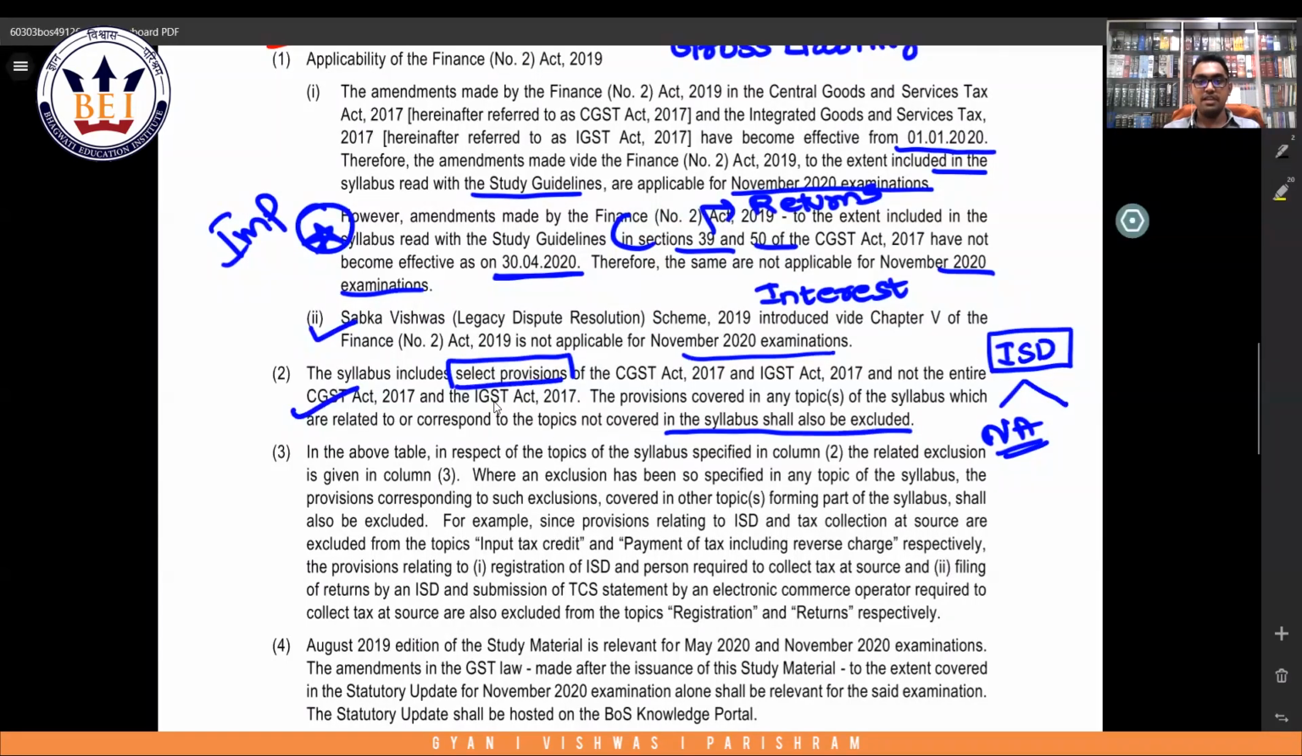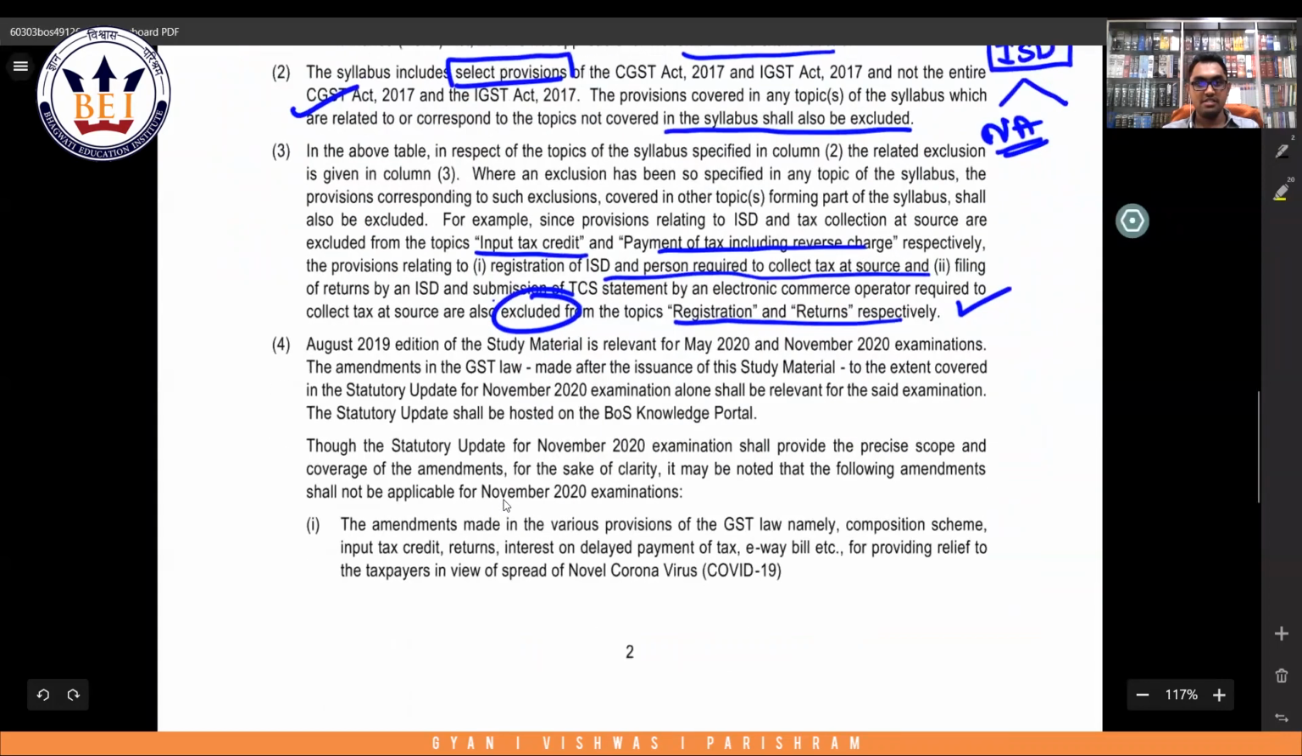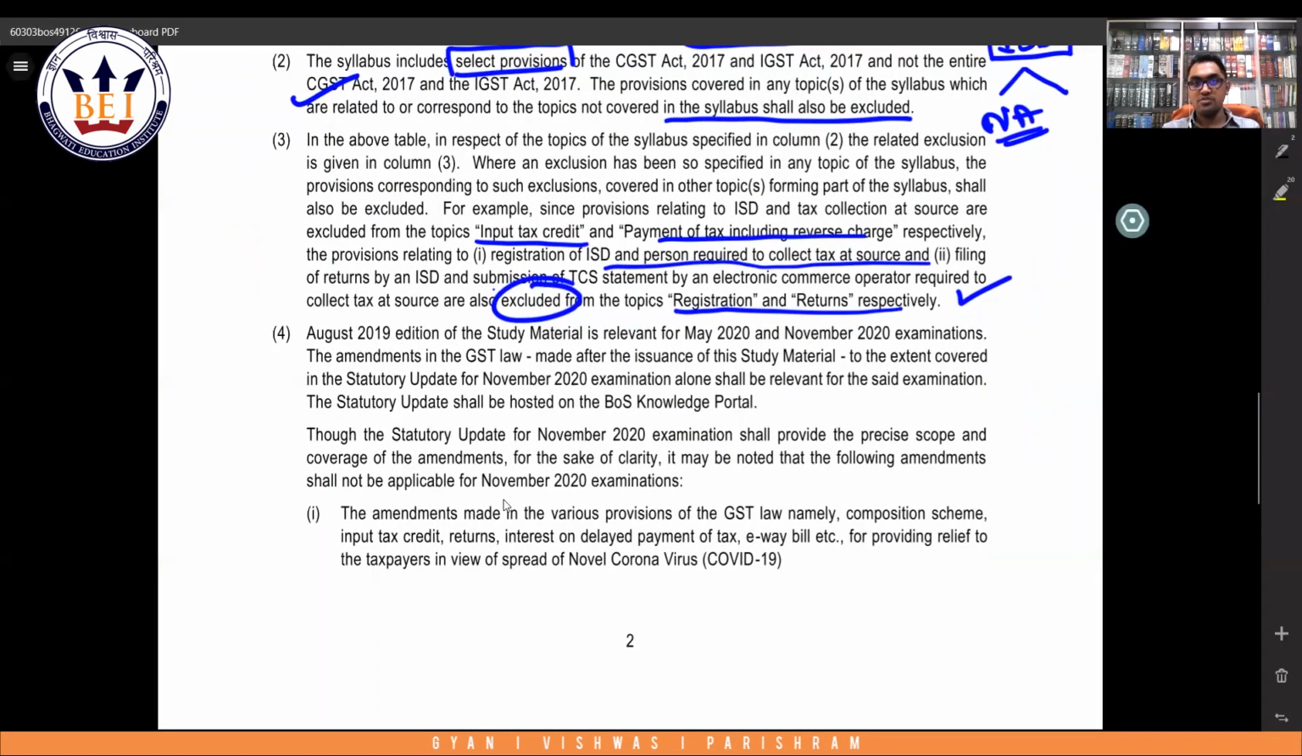See, they have given an example here. Input service distributor and tax collection at source are excluded from topics under input tax credit and payment of tax, including reverse charge, respectively. So registration of ISD, person required to collect tax at source, and filing of returns by ISD, which are covered in the topic registration and returns respectively, will also be excluded from your syllabus. Are you able to understand? So the entire topic of input service distributor, wherever it appears in your syllabus, will be excluded from your syllabus. Yes. Okay.